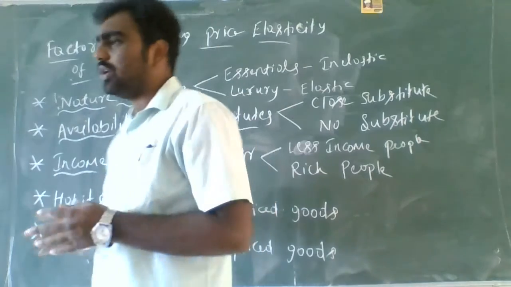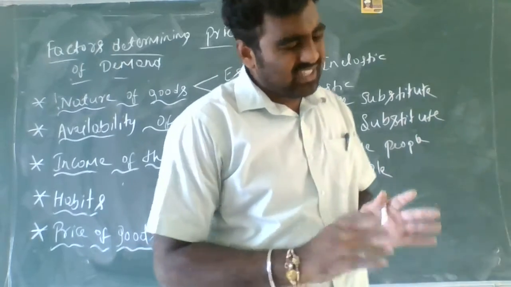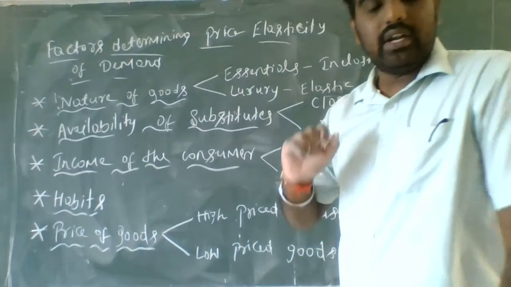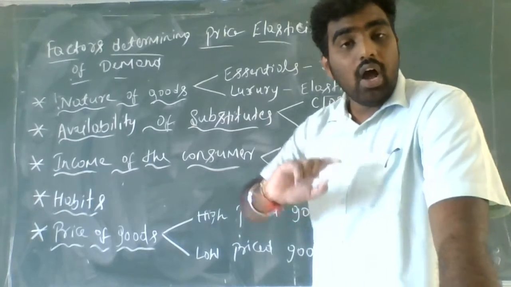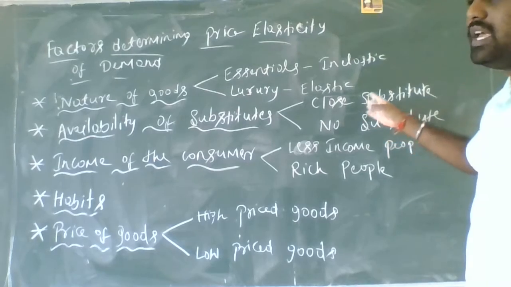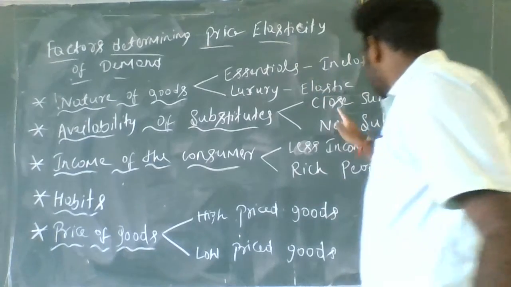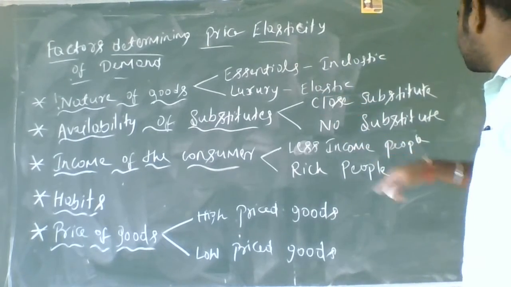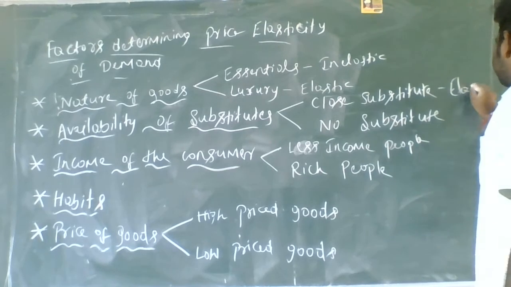What are close substitutes? I discussed in the last session what substitutes are. The substitute goods are those goods which have alternative uses. I gave the example of Pepsi and Coca-Cola. So here in close substitutes, the elasticity of demand is elastic.